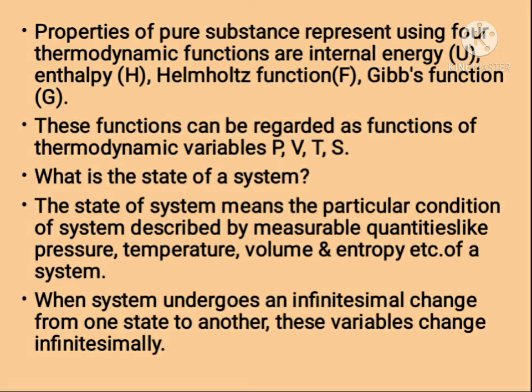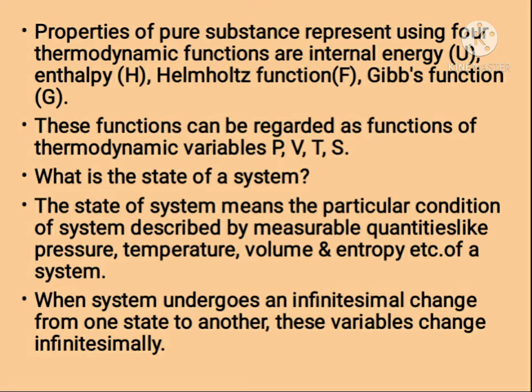State of a system means a particular condition of a system that is described by measurable quantities like pressure, temperature, volume and entropy of the system. As the system undergoes an infinitesimal change, the variables also change infinitesimally.